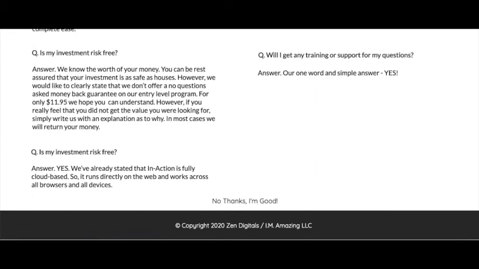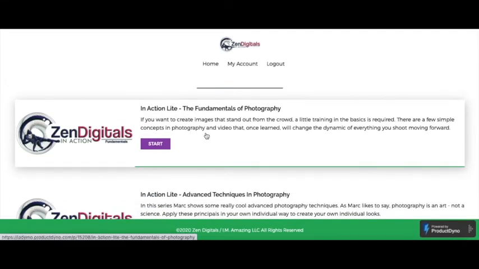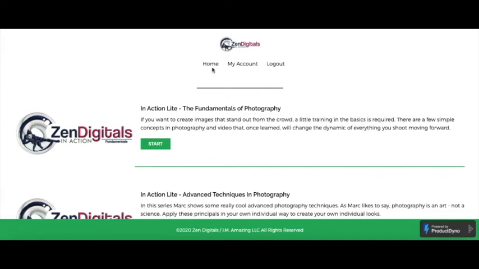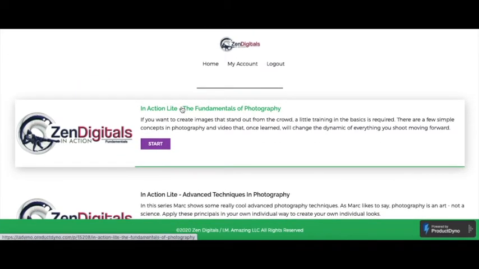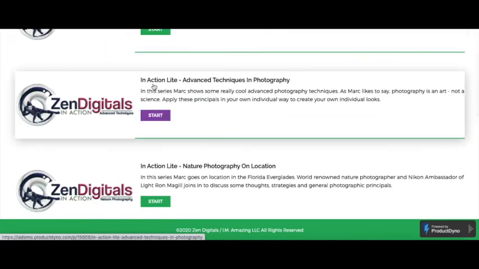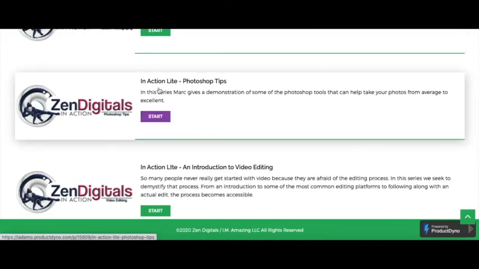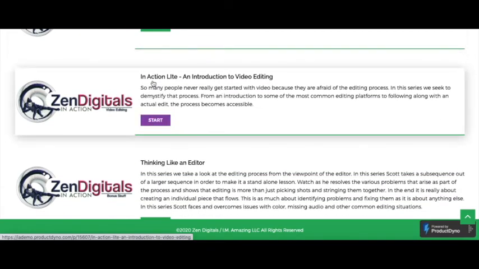Let me take you to the members area of Inaction. Alright, I'm here in the members area of Inaction and you will see 3 buttons: home, my account and logout. I'm currently in the home area and you will see a few modules. The first module is Inaction Light, the fundamentals of photography. The second is Inaction Light, advanced techniques in photography. Module number 3 will be nature photography on location. Module number 4 will be Inaction Light Photoshop tips. And module number 5 will be an introduction to video editing.